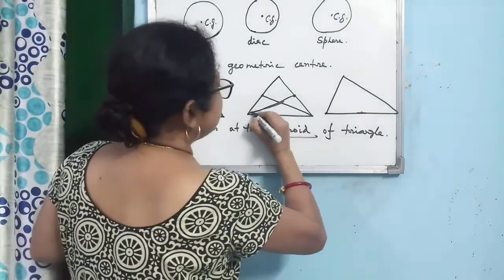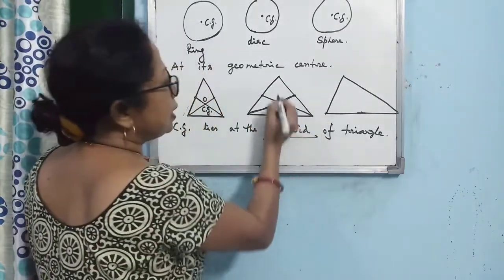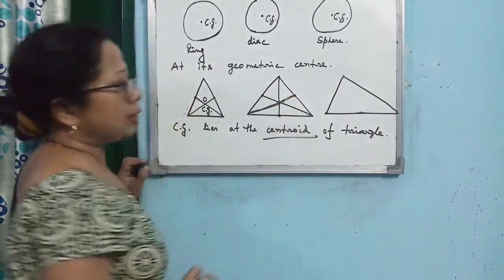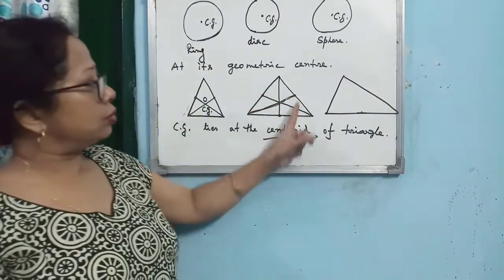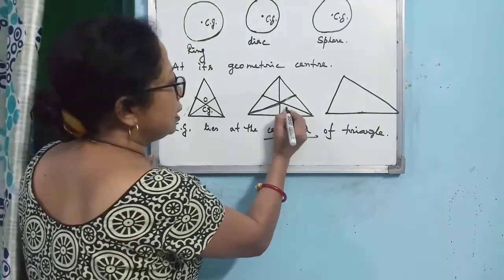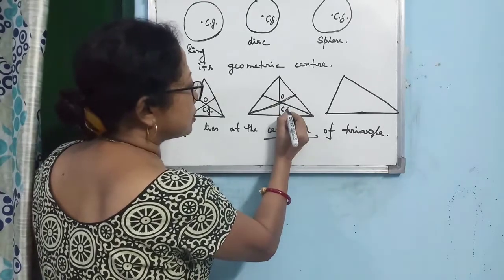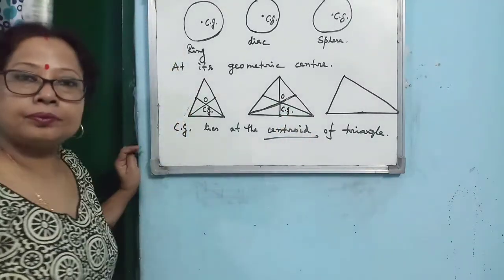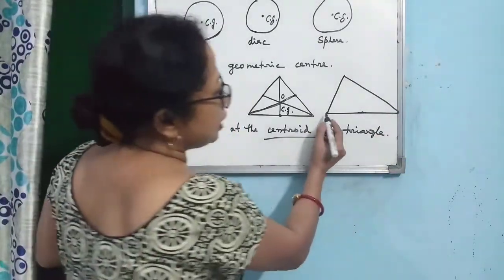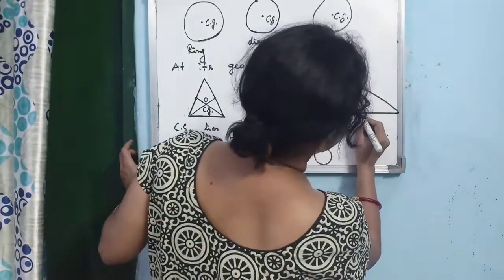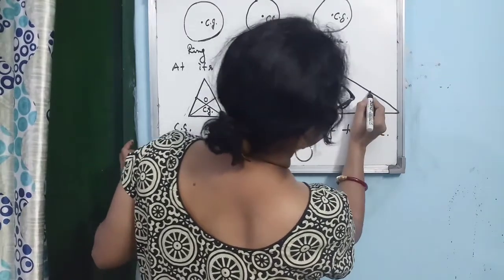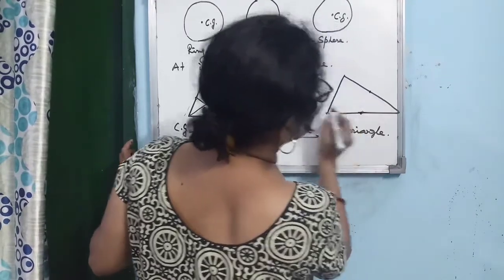This is the median, and for an equilateral triangle it is easy to draw. If you join, then this point is O and it is the center of gravity. Now, for this one, you have to take care. First of all, locate the midpoint of all the sides.